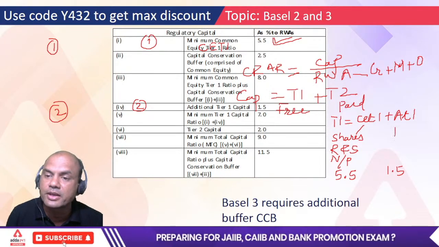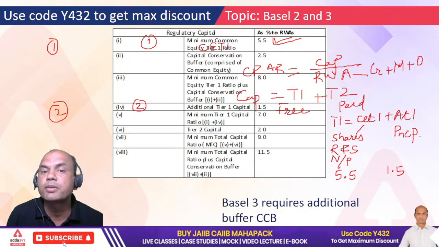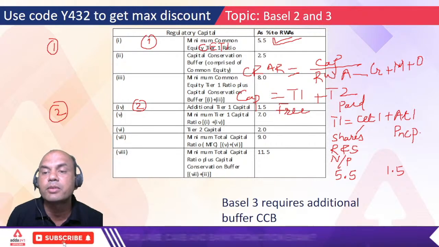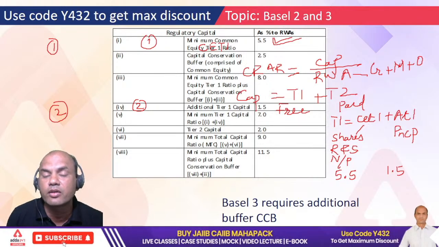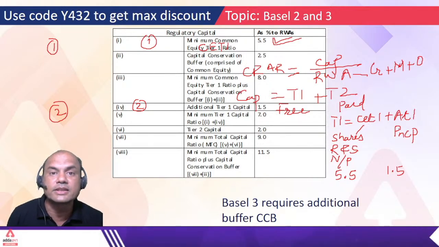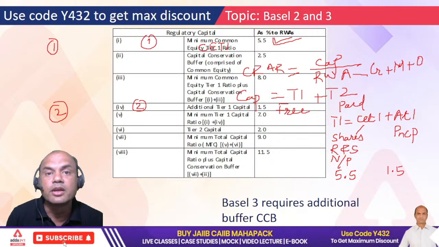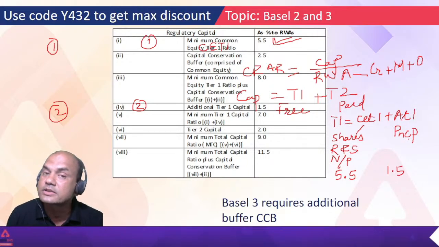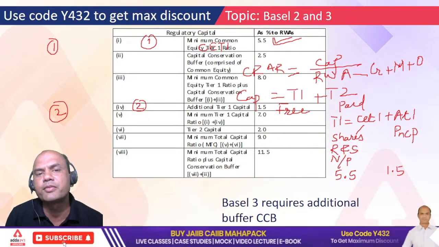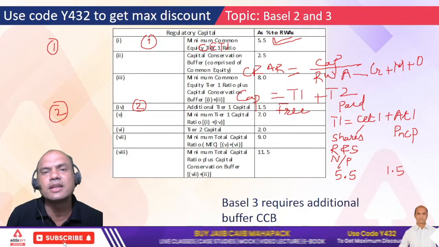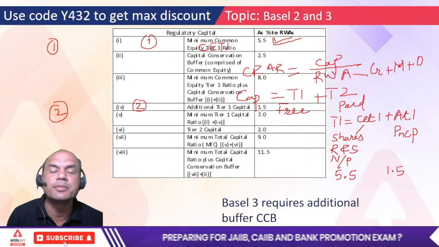AT1 will be PNCPS. Now what is this PNCPS? Perpetual non-cumulative preference shares. Non-cumulative means what? If I miss out a dividend at any point, I don't have to pay the dividend again next year with arrears. If it's not NC, it's cumulative, then if I miss out a dividend on any preference share, next year I'll have to give the dividend again with arrears. And perpetual means long term, 50 years, 70 years, all this. More than 10 years, more than 20 years you can call it. That is perpetual. So AT1 will consist of this PNCPS plus there is one more.